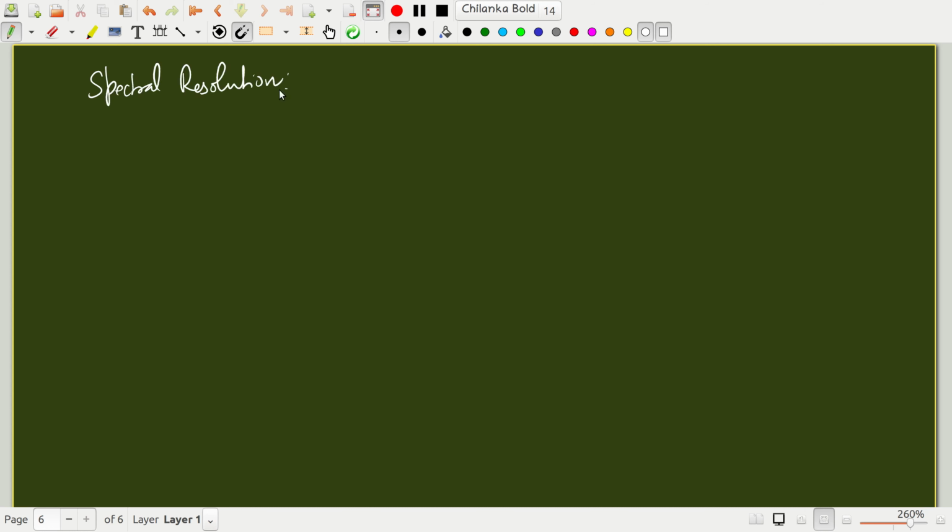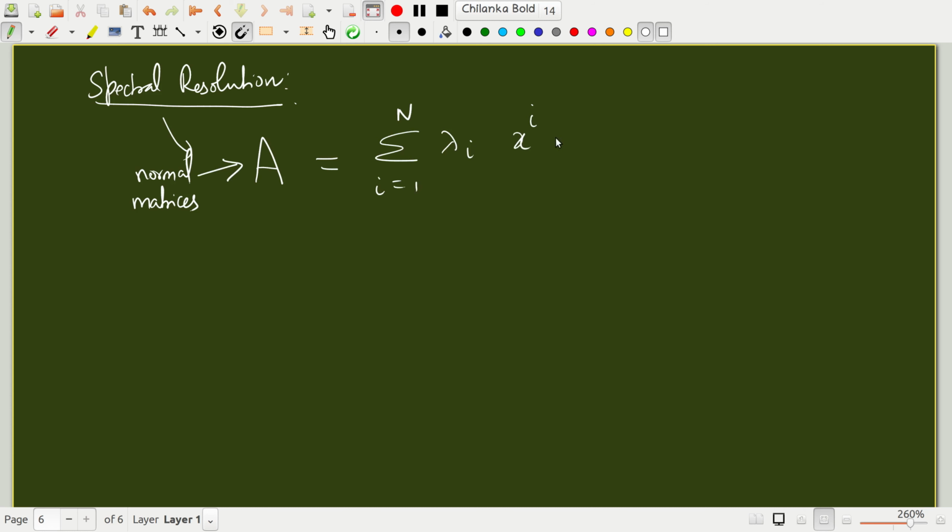What do we mean by this? Let's first write what is spectral resolution. I have a normal matrix. I am restricting myself to normal matrices here. If A is a normal matrix, A can be written in terms of its eigenvalues lambda i and eigenvectors xi in this fashion. So how do you show this? Let's give a simple proof.